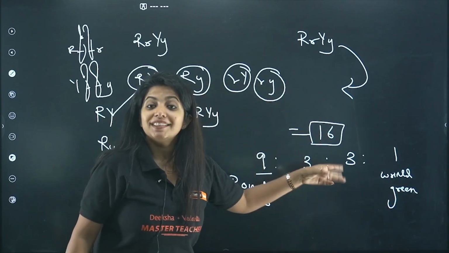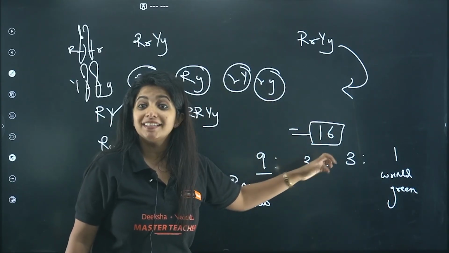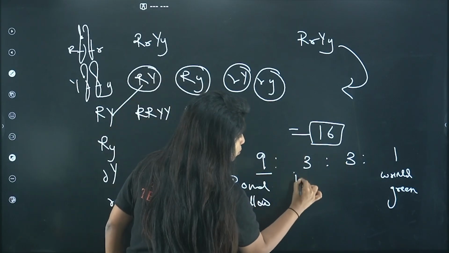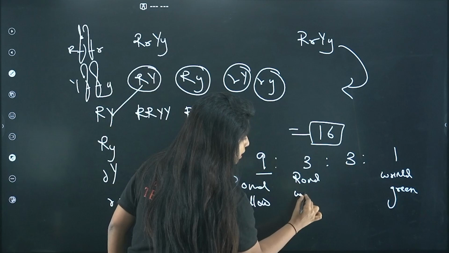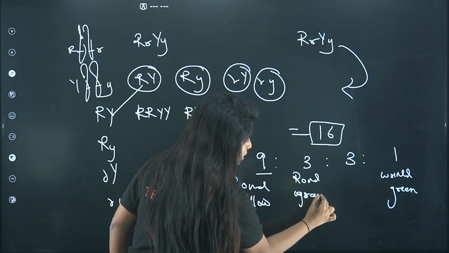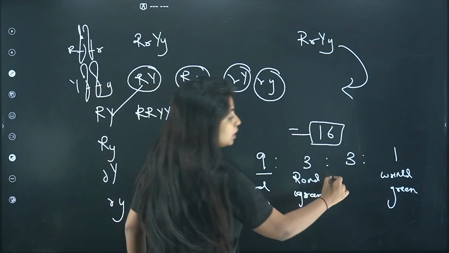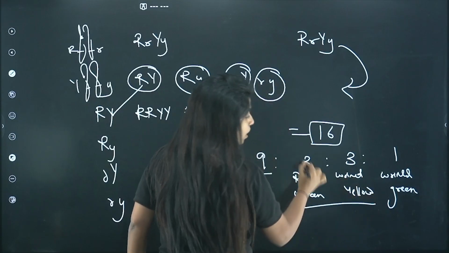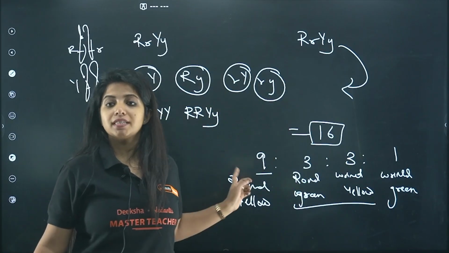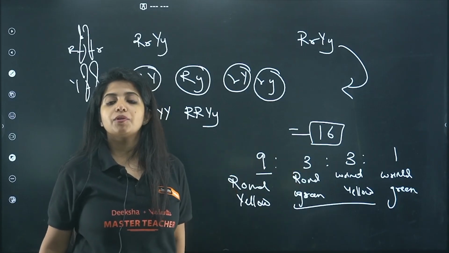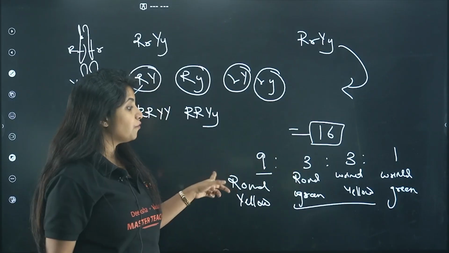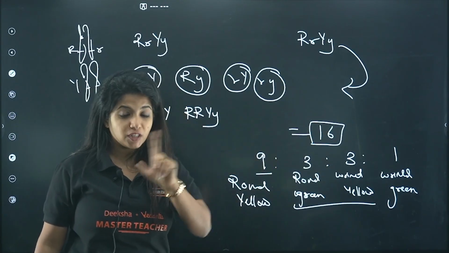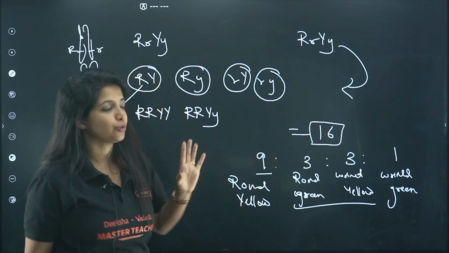What about them, ma'am? They are going to show non-parental character. They are recombinants, my dear children. So over here, round was with yellow, right? Now we will make round with green. Change the color. Similarly, wrinkled was with green, right? So we will make wrinkled with yellow. So these are the recombinants. 6 recombinants and 9 plus 1, 10. Basically, you get the parental trait. This is the phenotypic ratio, 9:3:3:1. Please remember, not genotypic ratio, phenotypic ratio.